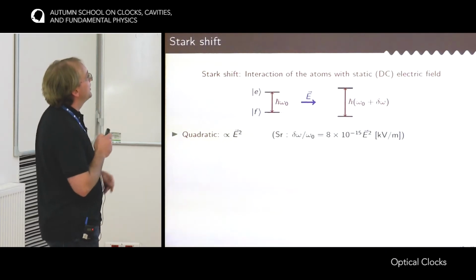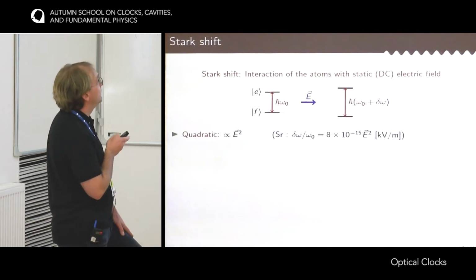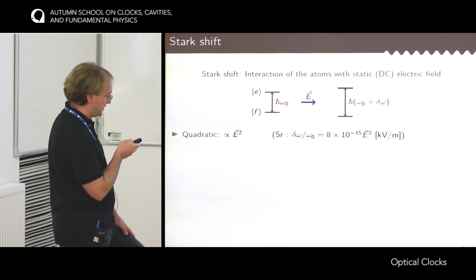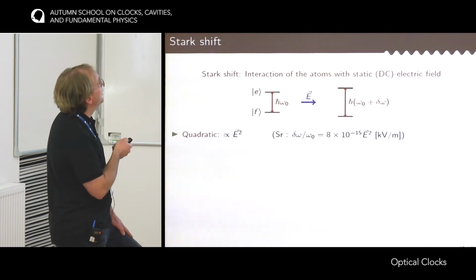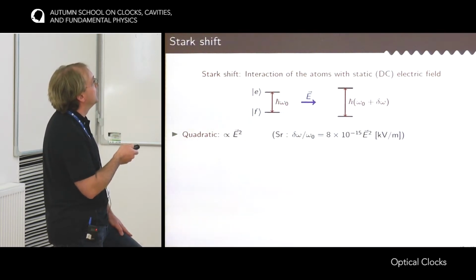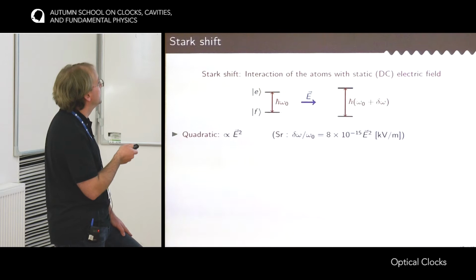Now I switch to the interaction between the atoms and their environment. So this is the unperturbed atom, ground state and excited state. And now if you place the atom in an electric field, due to the Stark shift, so static electric field, the energy difference between the two levels will shift by a quantity delta omega.